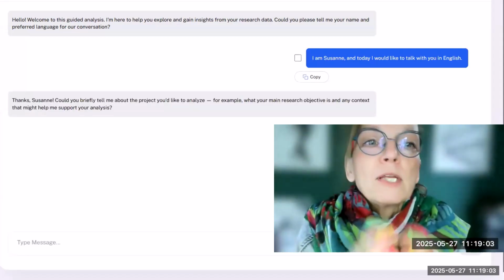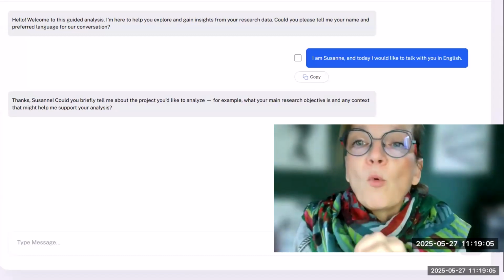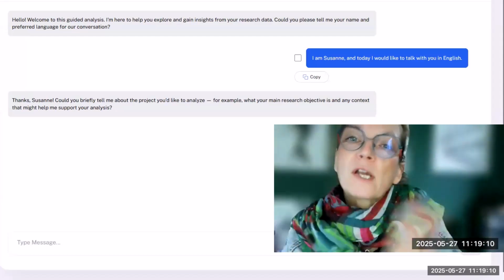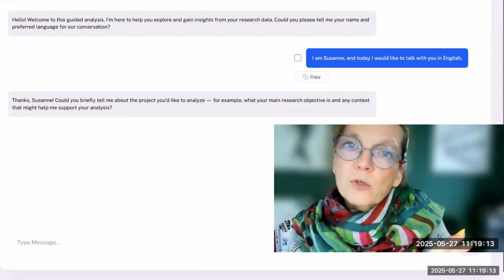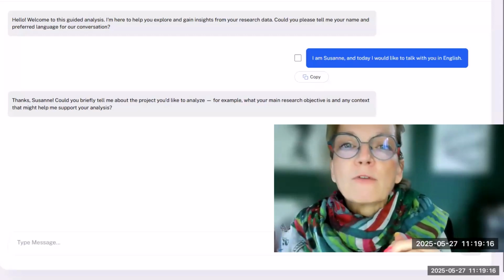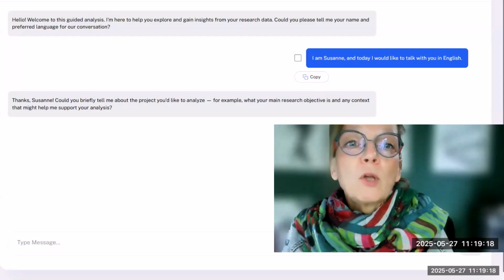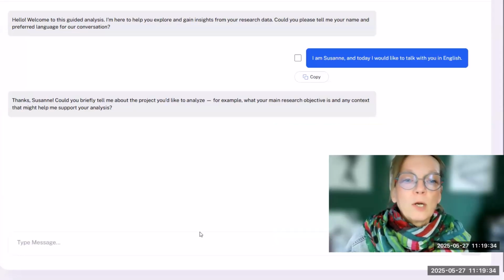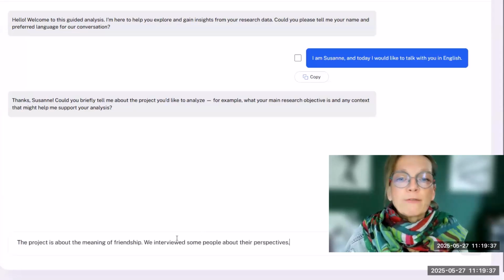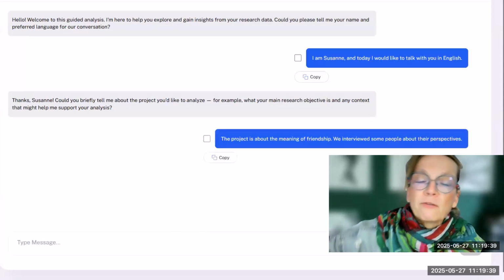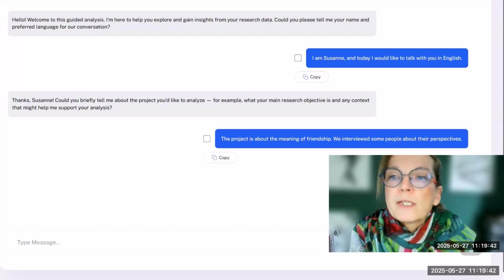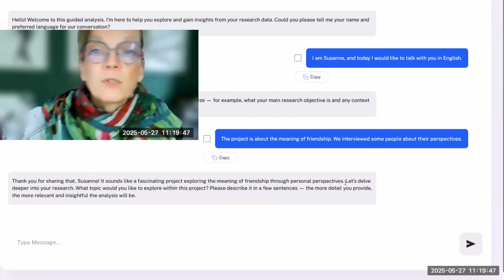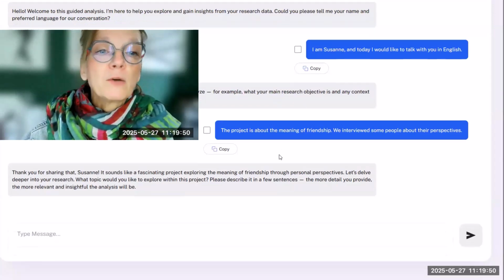The next step is that Q will ask you for more context about your project. You may or may not know that you can provide context when you create a project in the project description, or also later on after you have created the project. But as I don't know that, it's built into this workflow that Q is going to ask you about your project. So that you don't have to wait for me to type it all out, I have written it already and I can just copy and paste it here. You can, of course, also provide more detail here. This is just to give you an idea how it works.